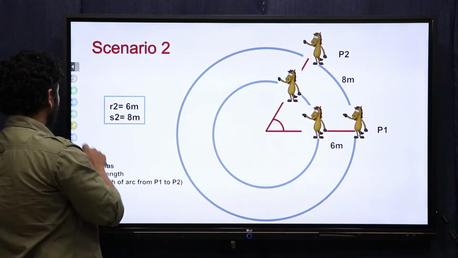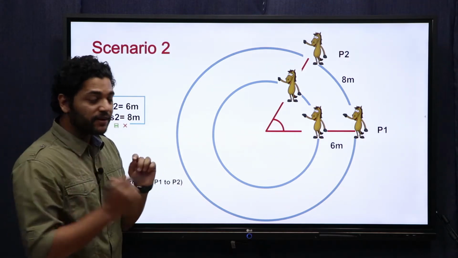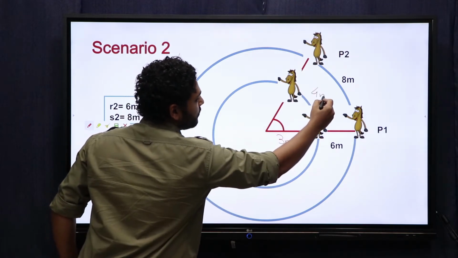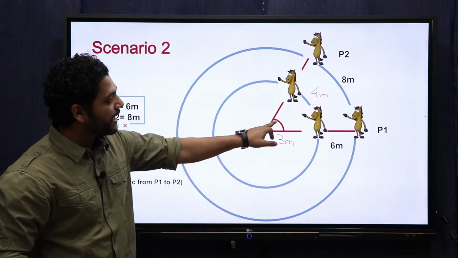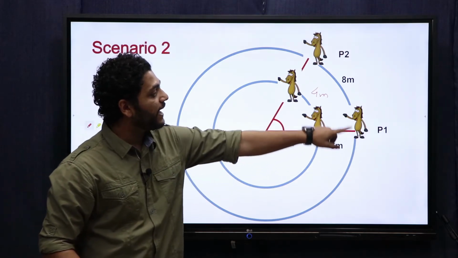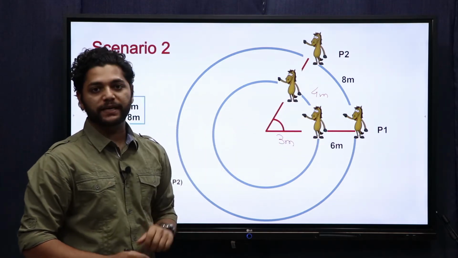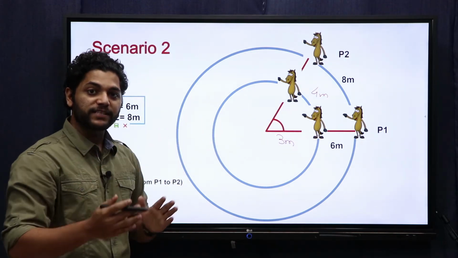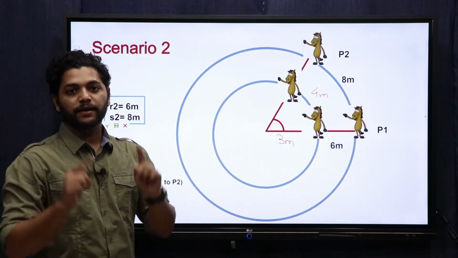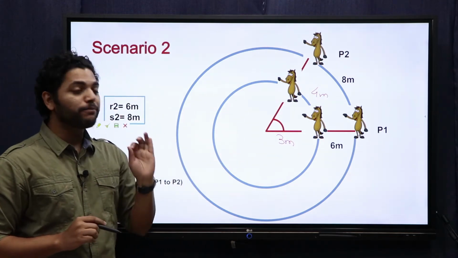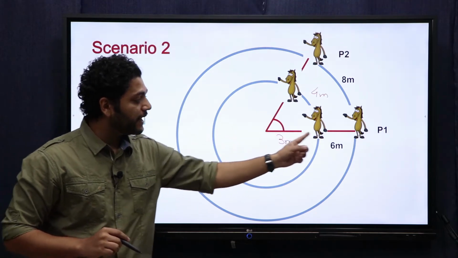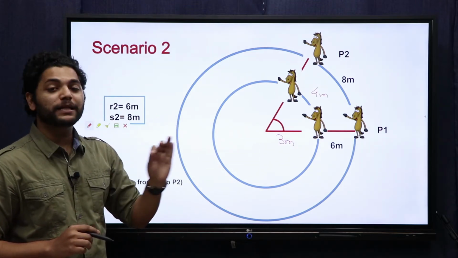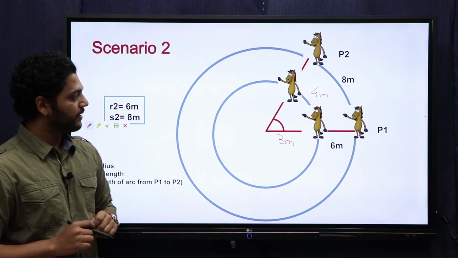So what do you observe here? Let me just write it down. In the first scenario, the radius of the circle was 3 meters and the arc length was 4 meters. To make the same angle, the horse had to travel 8 meters with the rope length 6 meters. So what do you observe? That even when all the measurements are changed, the angle remained the same. Let us make an important point here: when you double the radius, the arc length also doubles, right? So this has to be the basic definition of what an angle is, right?